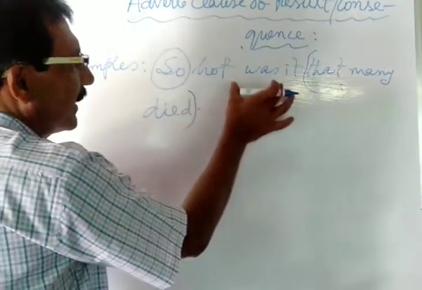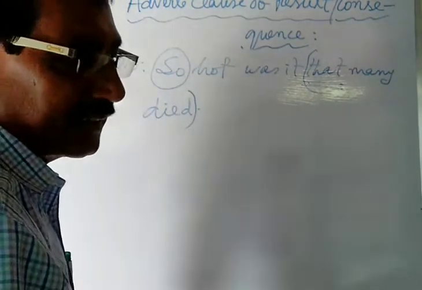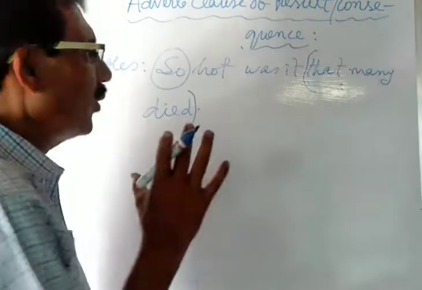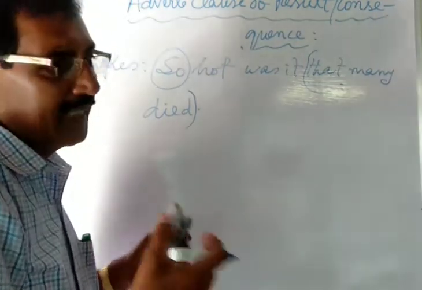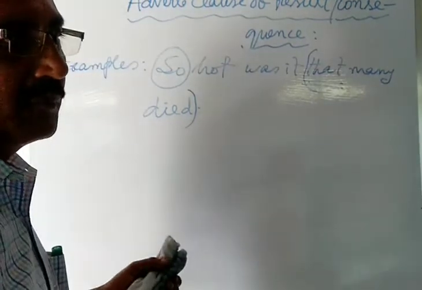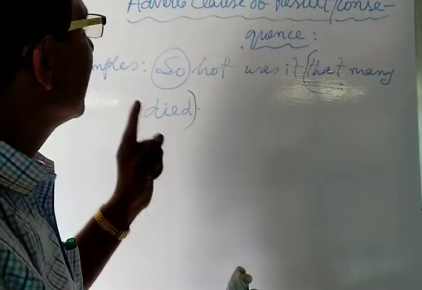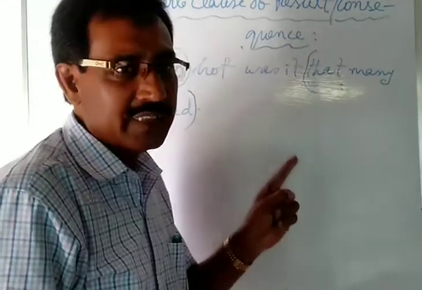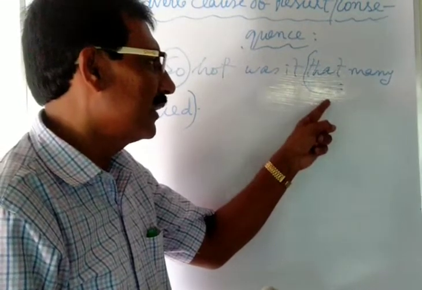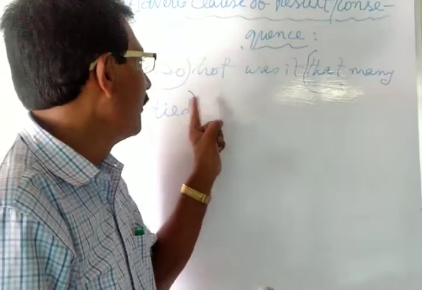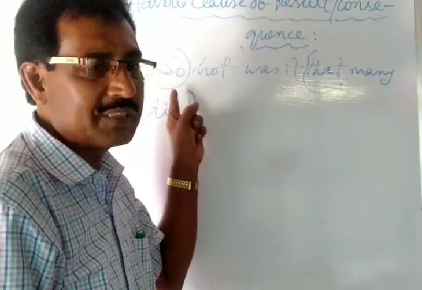So what was it? That is, in the sense, it may be said that it was so hot that many died. It was so hot that many died. This is the sense. But at the time of writing the sentence, indicating adverb clause of result or consequence, you will have to use the subordinating conjunction in this way, that many died. But so will be placed at the beginning of the principal clause.